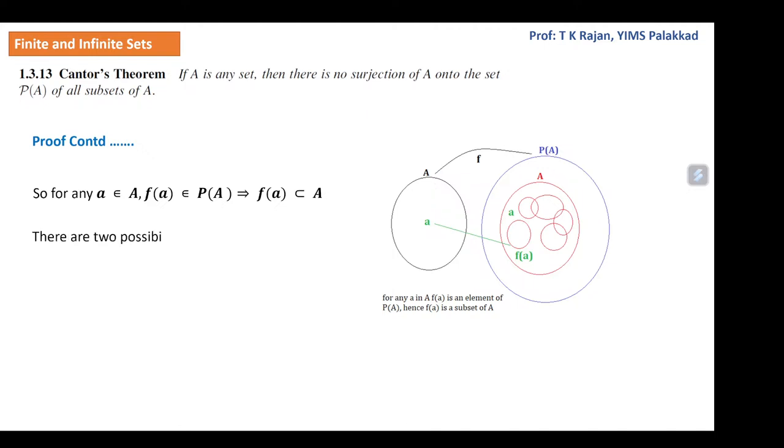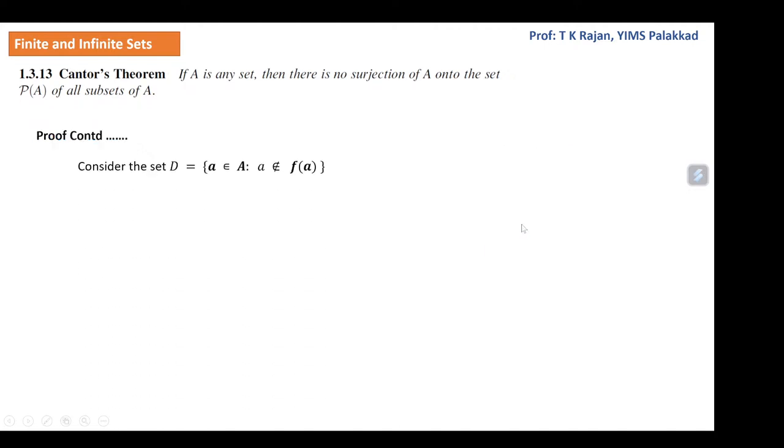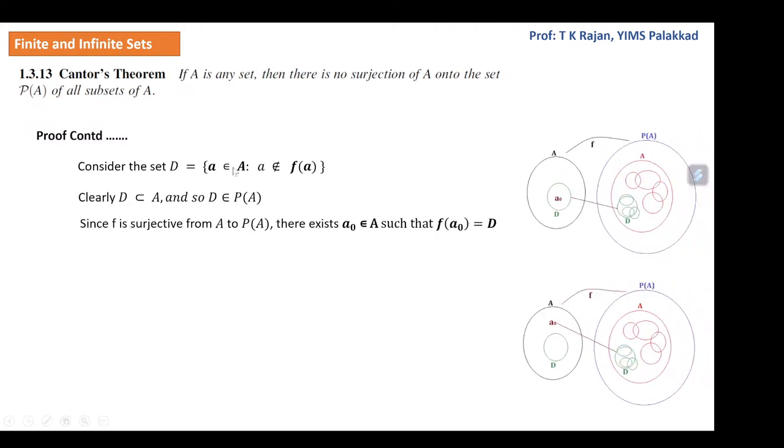Then there are two possibilities: either a is an element of f(a) or a is not an element of f(a). Now consider the set of all elements a in A such that a is not in f(a), and let it be D. Then clearly D is a subset of A. There are two cases as shown in the figures. This D may be like this or may be like this.